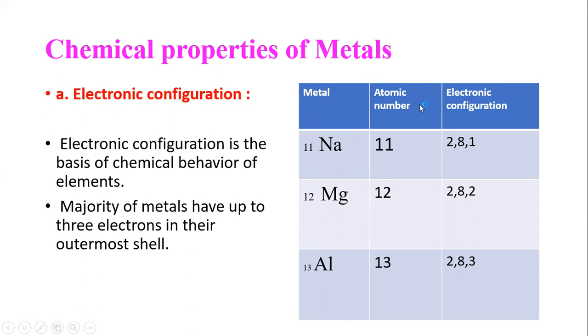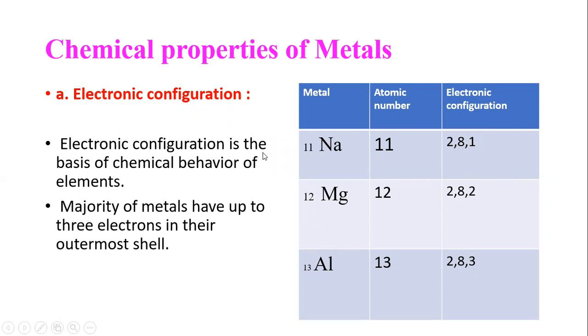According to their atomic number, we write the electronic configuration. The first shell has 2 electrons, the second shell has 8 electrons, and the outermost has 1. So here we see K, L, M. K has 2 electrons, L has 8 electrons, and M has one electron. In this way we see the outermost shell, 1, 2, 3, the last being 3.